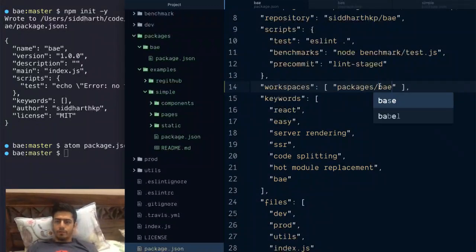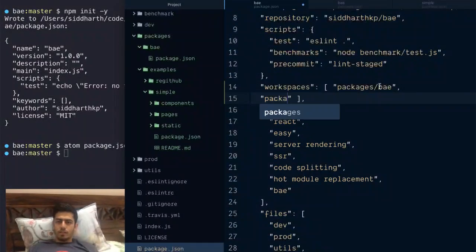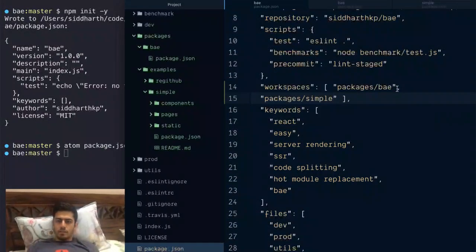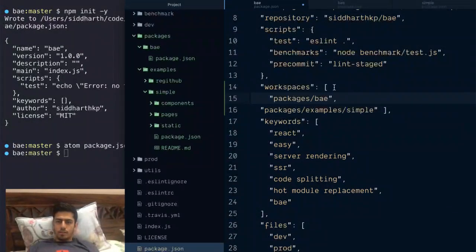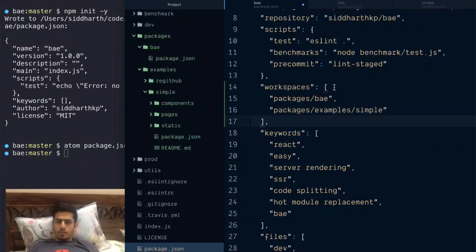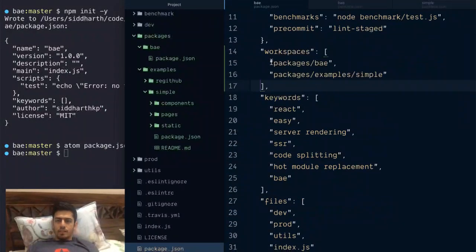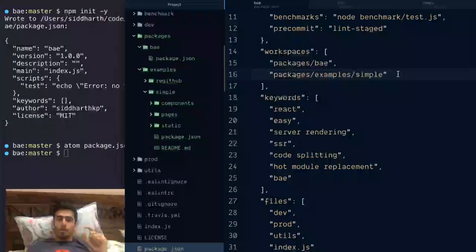So I think a better way of calling this would be packages, I think it's examples slash. Okay, so now this is saying these two are packages in my workspace, and if there is any interdependency between them, it should be resolved locally and not from the registry.